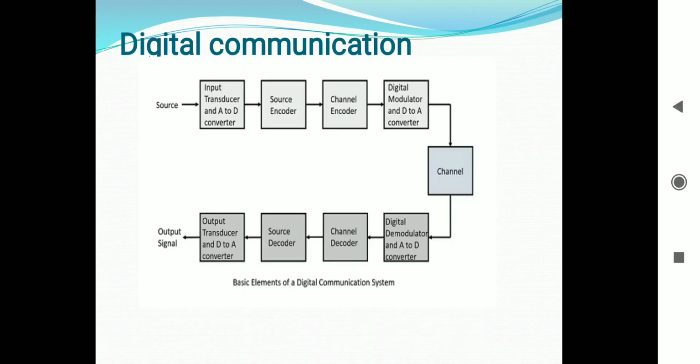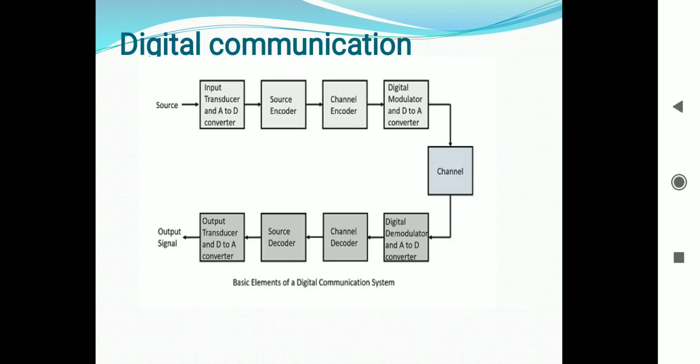Next block diagram is the digital communication system. The elements which form a digital communication system are represented by the following block diagram for ease of understanding. In the digital communication system, the first block is the source. The source can be an analog signal, for example, a sound signal.